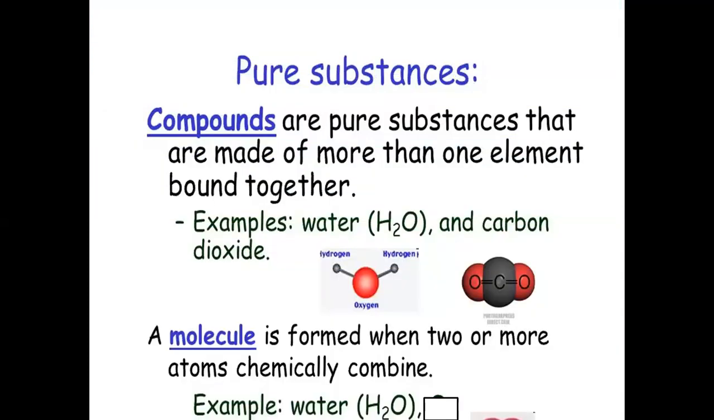Compounds are pure substances that are made of more than one element bound together during chemical changes or chemical reactions, for example water and carbon dioxide. Water is formed of hydrogen and oxygen, whereas carbon dioxide is formed of carbon and oxygen. A molecule is formed when two or more atoms, which are different, combine chemically in a compound.